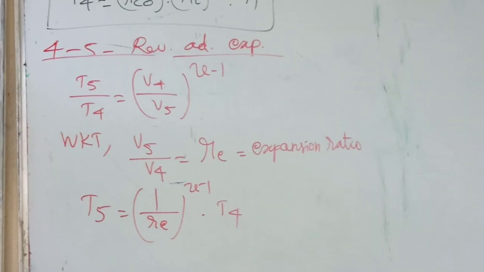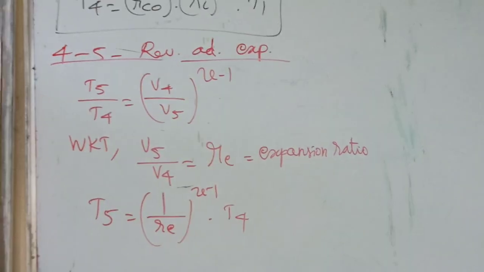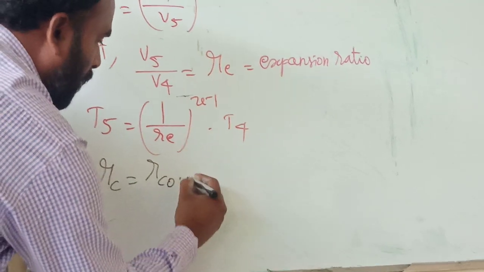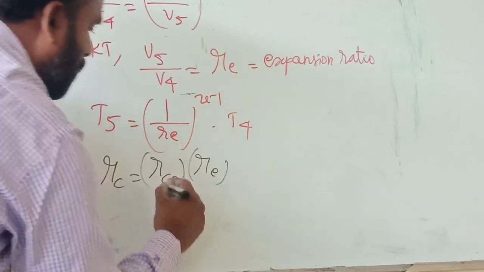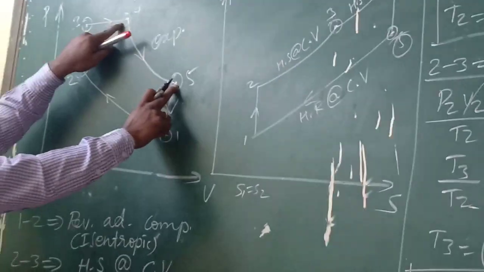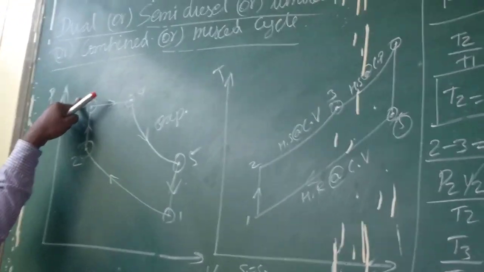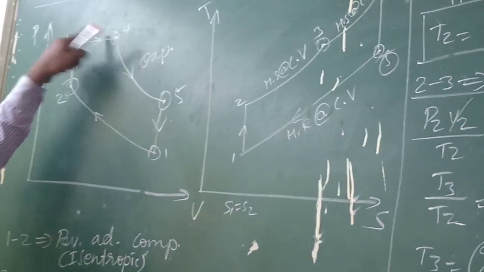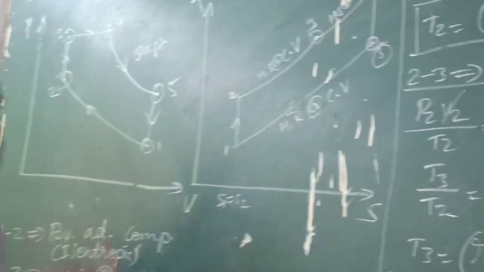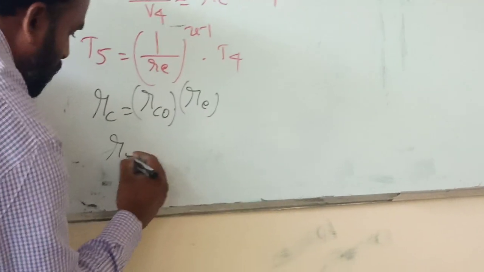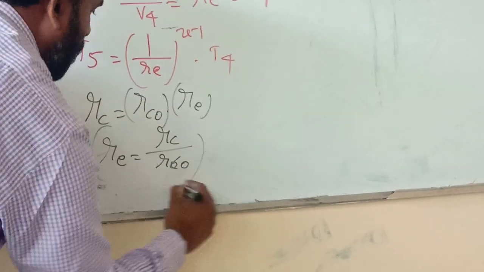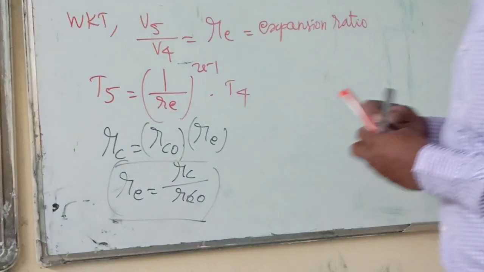Also, we know one more expression when explaining the diesel cycle, where the compression ratio equals the cutoff ratio into the expansion ratio, where V1 by V2 will be equal to V5 by V4 into V4 by V3. That is the expansion ratio into the cutoff ratio. So from that we can write that the expansion ratio equal to RC divided by RCO.